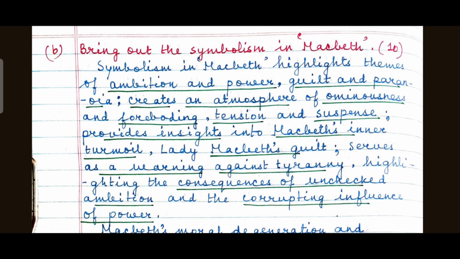As ISC students, as students of class 12, you are supposed to write such answers, incorporating critical comments. So take symbols, analyze them, explain them briefly, and also add critical comments. What is the significance of these symbols? Why are they used by William Shakespeare?